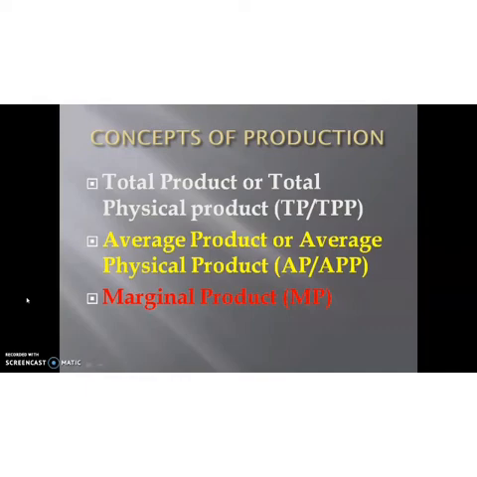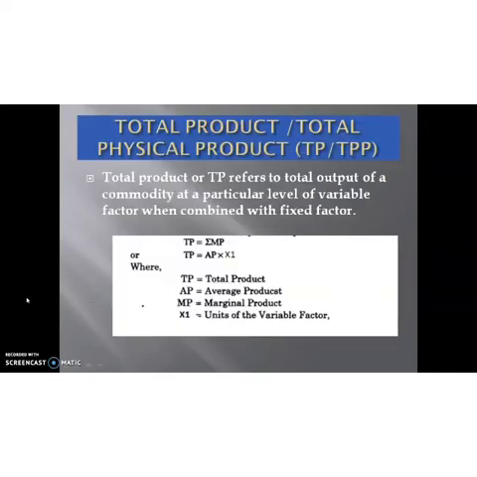Okay. So first of all, total product or total physical product, otherwise known as TP or TPP. So the total product or TP refers to the total output of a commodity at a particular level of a variable factor when combined with fixed factor.